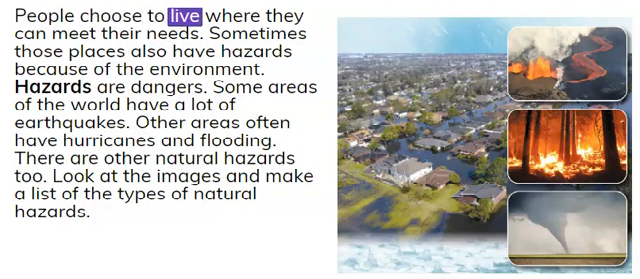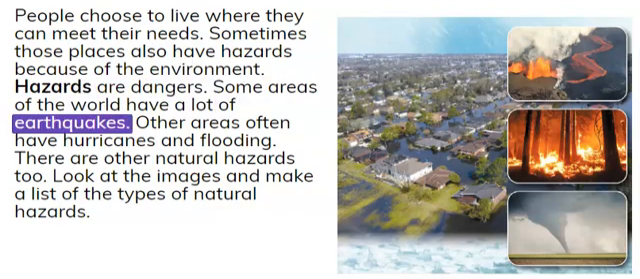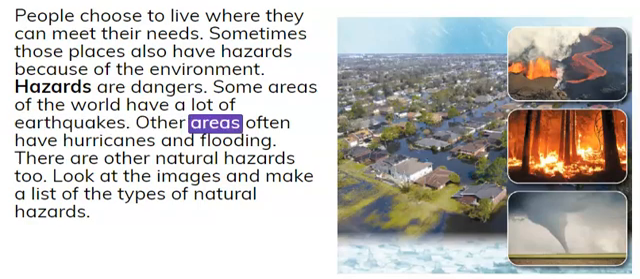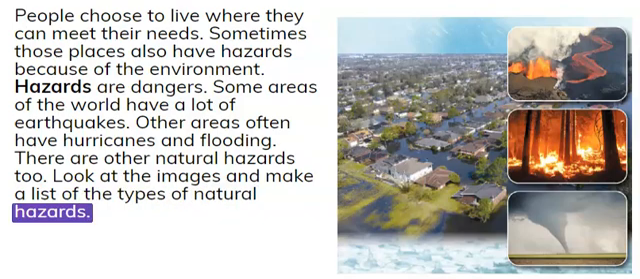People choose to live where they can meet their needs. Sometimes those places also have hazards because of the environment. Hazards are dangers. Some areas of the world have a lot of earthquakes. Other areas often have hurricanes and flooding. There are other natural hazards too. Look at the images and make a list of the types of natural hazards.